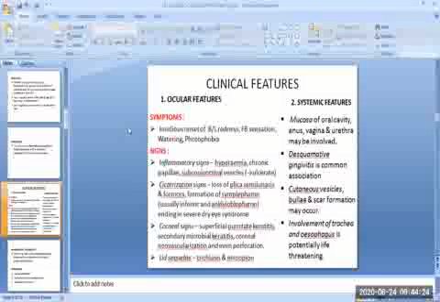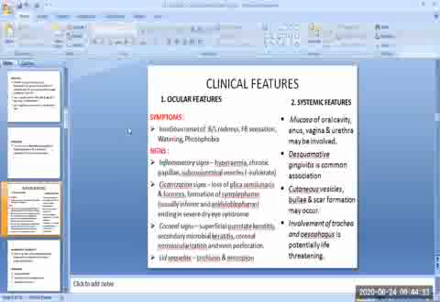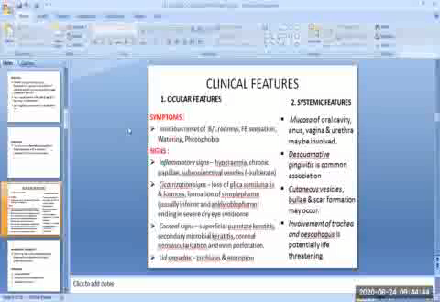Then we come to the systemic features of the disease. The mucosa of the oral cavity, anus, vagina, and urethra may be involved. Desquamative gingivitis is a common association. Next, cutaneous vesicles, bullae, and scar formation may occur. Involvement of the trachea and esophagus is potentially life-threatening.